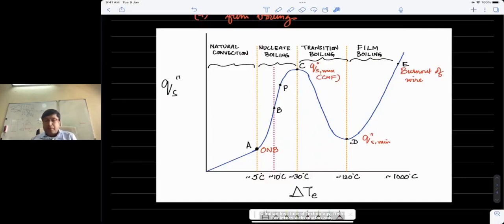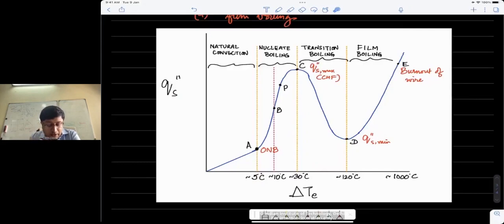Now, there's one more thing that I should mention. Nukiyama, as I said, had inserted a wire into a pool of water. In his experiment, it was actually the heat flux that I've shown here on the y-axis that was the independent variable, because he could control the current that he was passing through the wire. I square R was the heating rate, and since the area was constant, the flux is basically I square R by the area, as we also asked in the first quiz, if you recall.